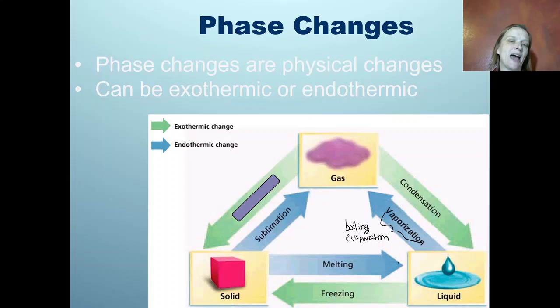Going from solid to a gas directly, just skipping the liquid entirely, also has a name. That's called sublimation. If you've ever seen dry ice, frozen carbon dioxide is called dry ice. That sublimates directly from a solid to a gas. And the opposite process to sublimation is called deposition. This is probably the least familiar of all of the processes, but of course the factories that make dry ice would have to do deposition, taking carbon dioxide gas and going directly to a solid.